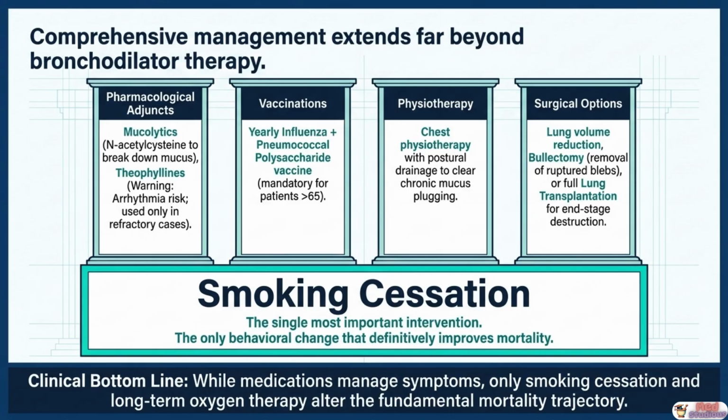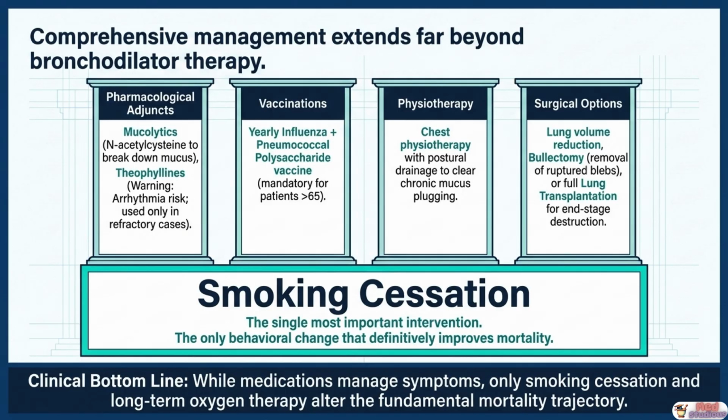Second, vaccinations. Annual influenza vaccination and pneumococcal polysaccharide vaccination, mandatory for patients over 65, are essential protective measures because respiratory infections are the most common triggers of acute exacerbations, and each exacerbation accelerates the overall decline in lung function. Third, physiotherapy. Chest physiotherapy with postural drainage techniques helps mechanically clear chronic mucus plugging from the conducting airways, improving airflow and reducing the frequency of infective exacerbations.